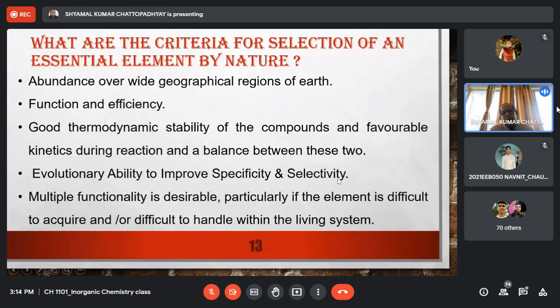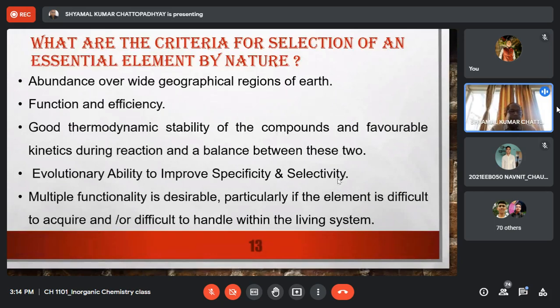And again, one example is, for instance, replacement of tungsten by molybdenum. I am repeatedly telling you that many early bacteria use tungsten as an essential element, but now tungsten has been almost 100% replaced by molybdenum. Because it has been found by nature that molybdenum can do those functions of tungsten with much more specificity and selectivity, and that's why tungsten has been replaced by molybdenum.